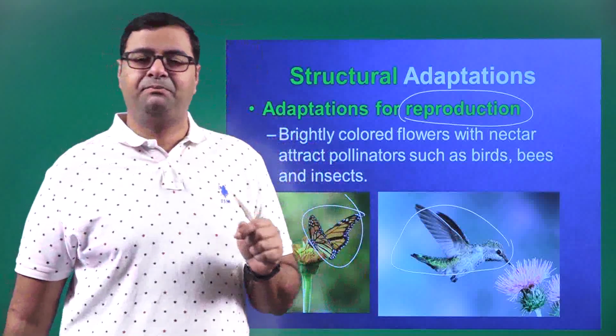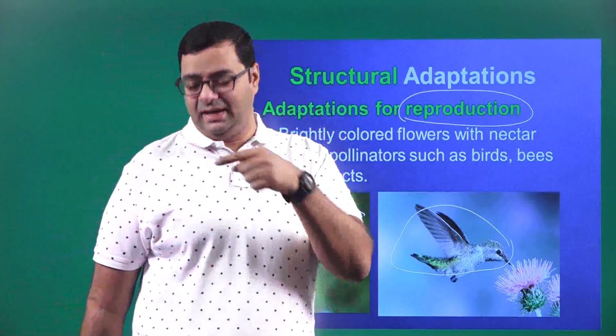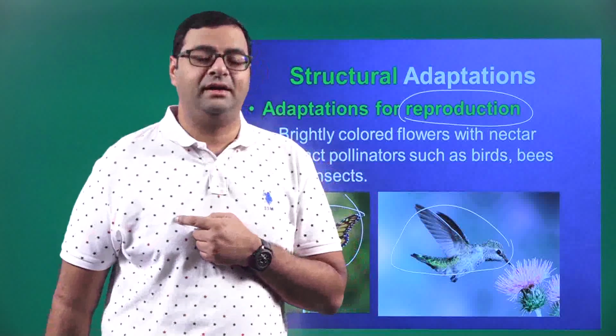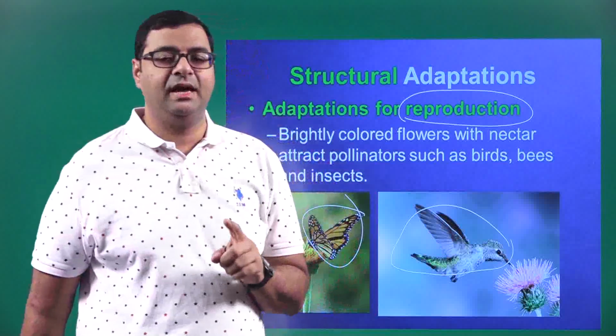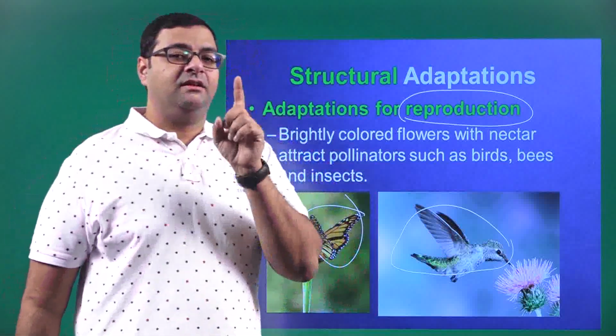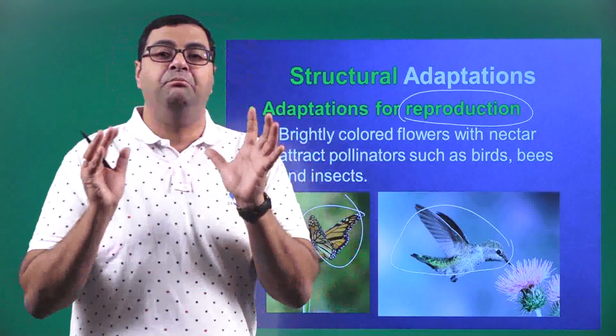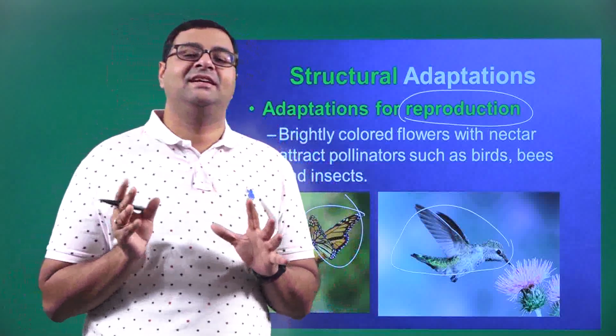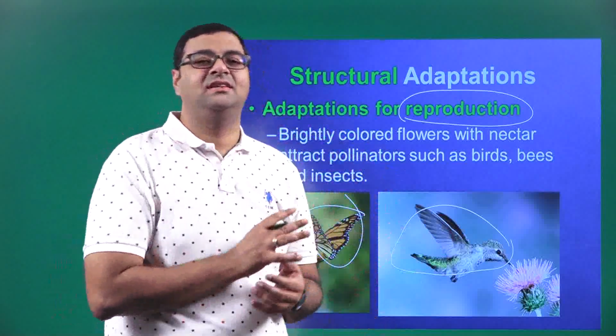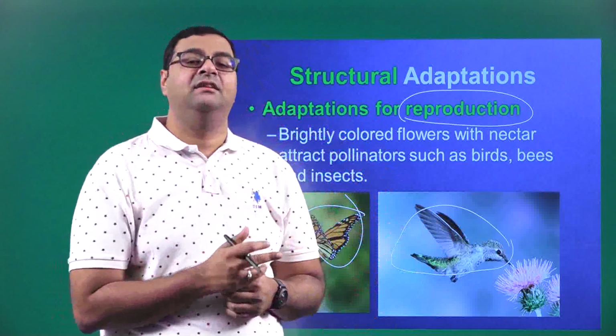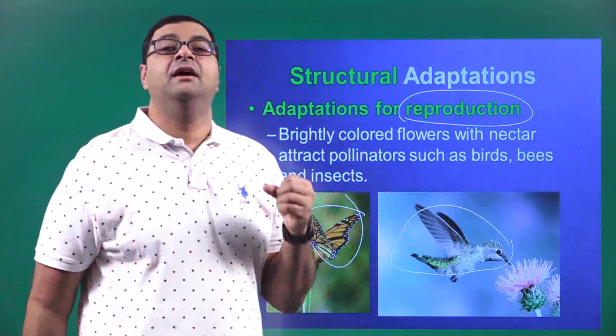But in the night, because the insects cannot see, they will use the white background which I am wearing now. So the flowers have to be brightly colored for the insects to get attracted.